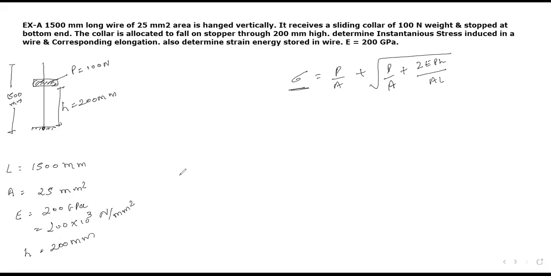So let me put all the values one by one. Sigma equals to... let's write P here as well. P equals to... what is the unit? Tell me the unit as well.